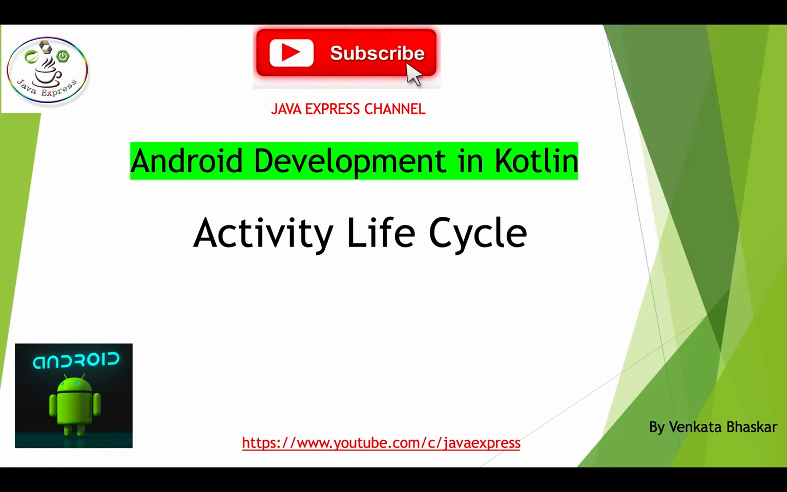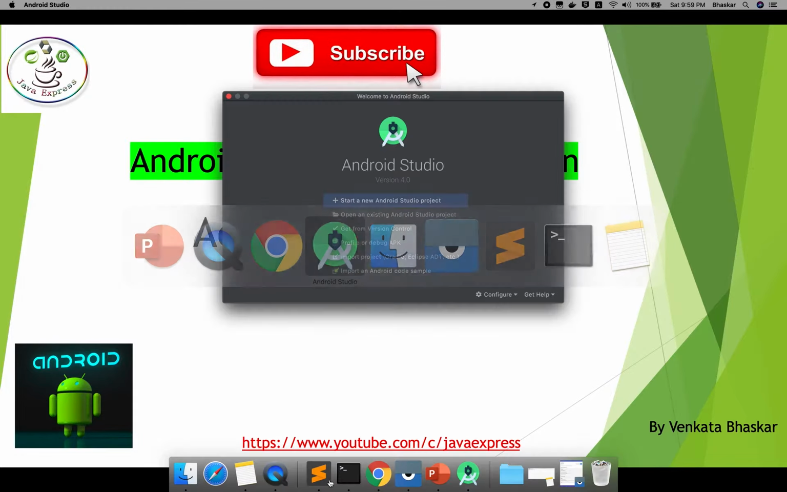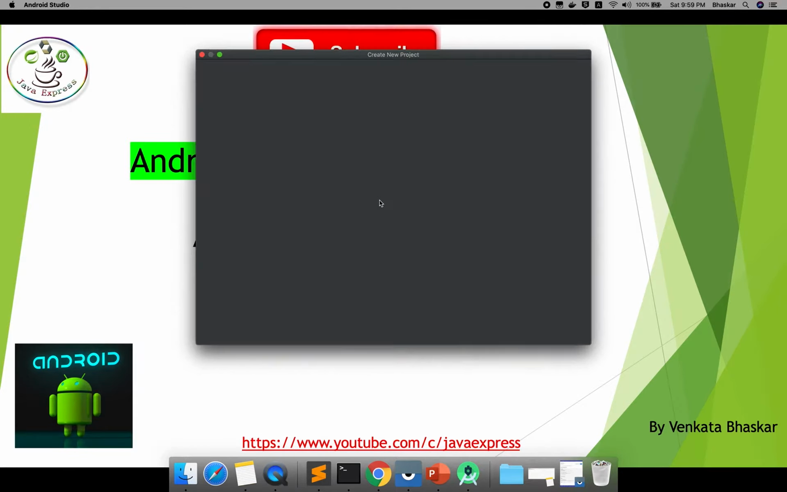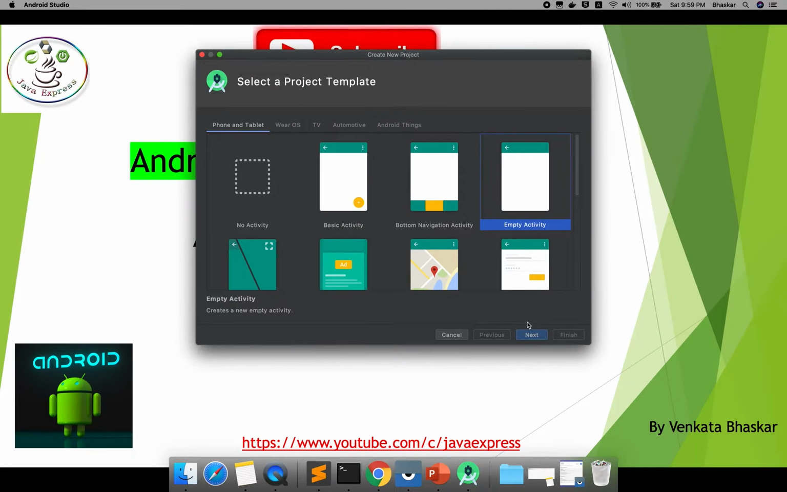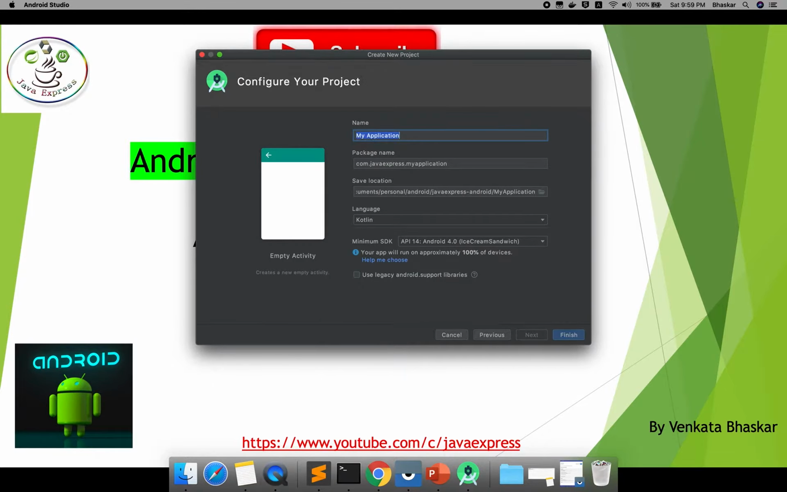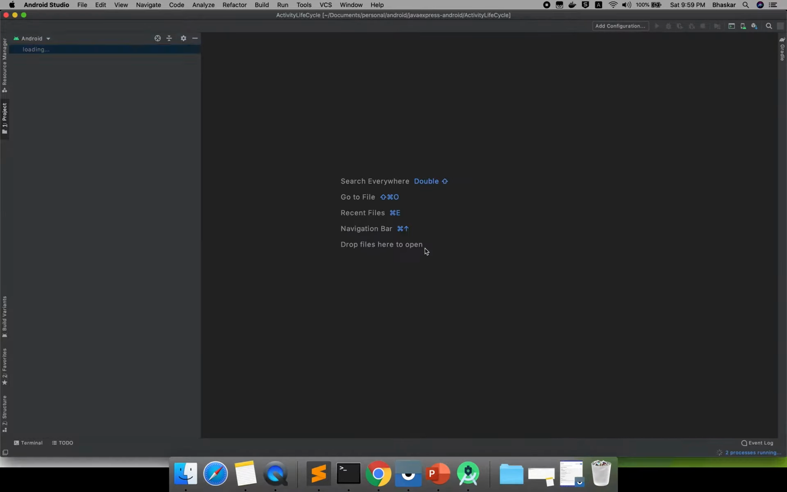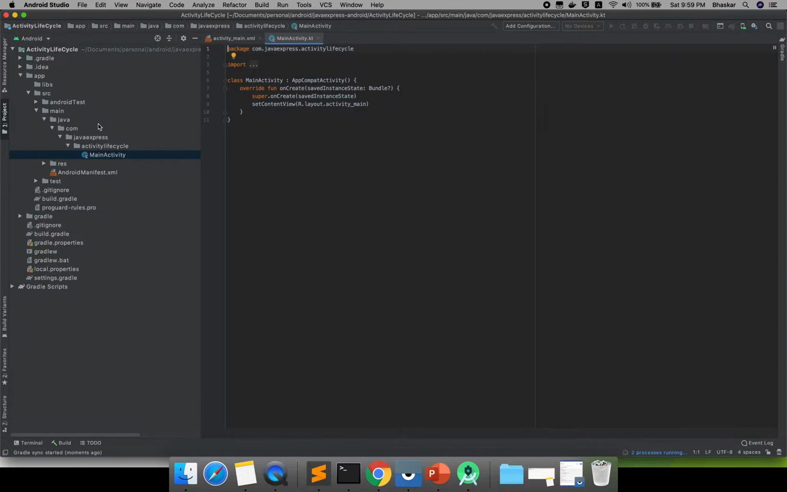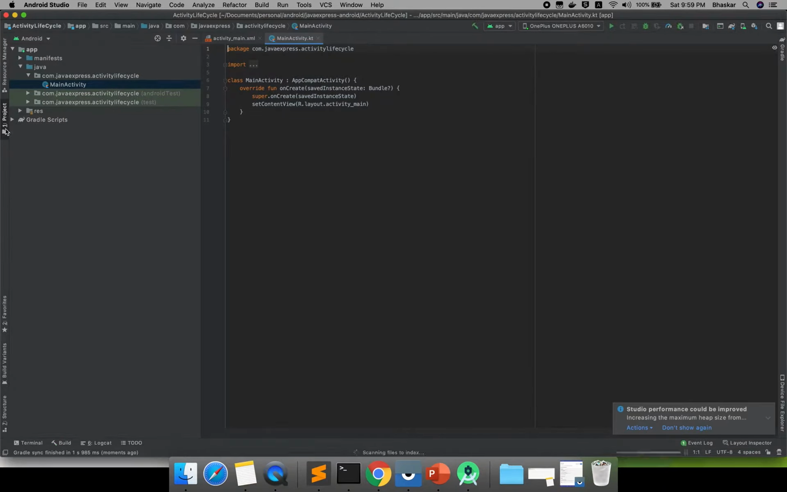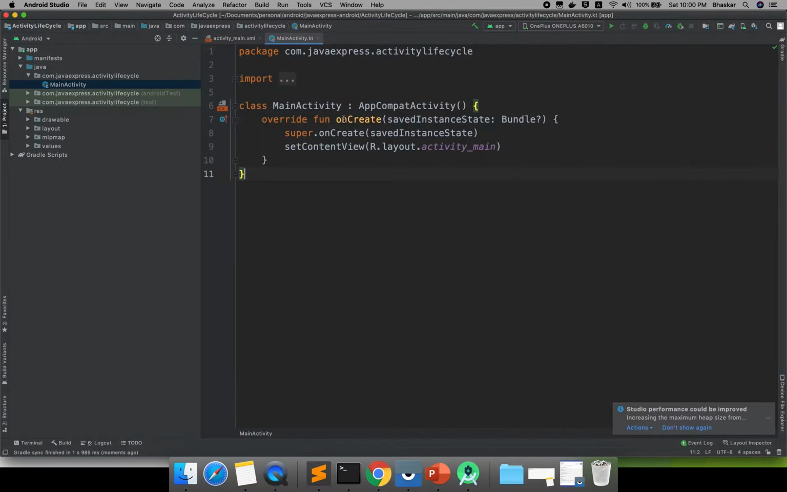Okay, so let me quickly create a project. Start a new Android project, click on empty activity. I'm naming it activity life cycle. Click finish, and your project is going to be created. We don't need to change any layout file functionality now.